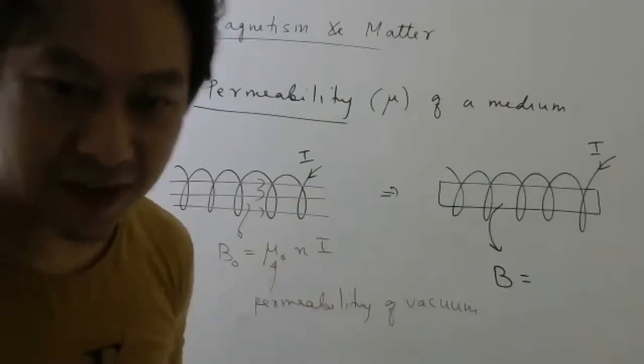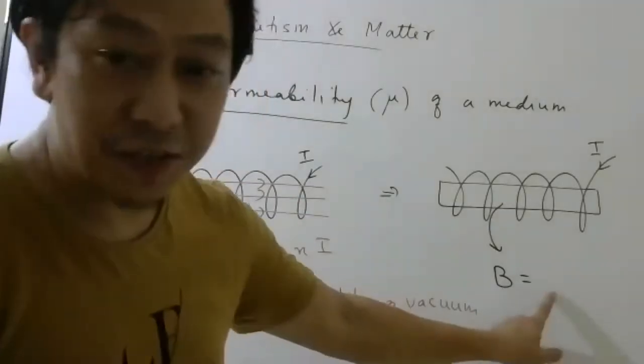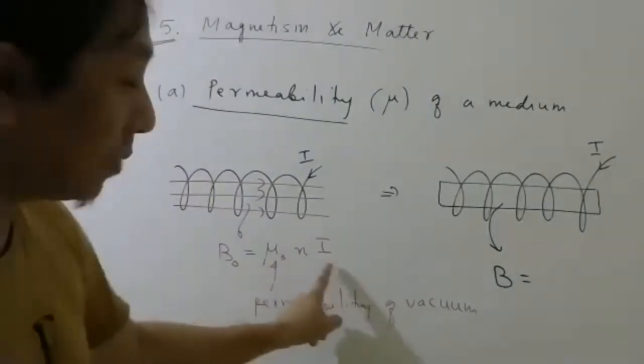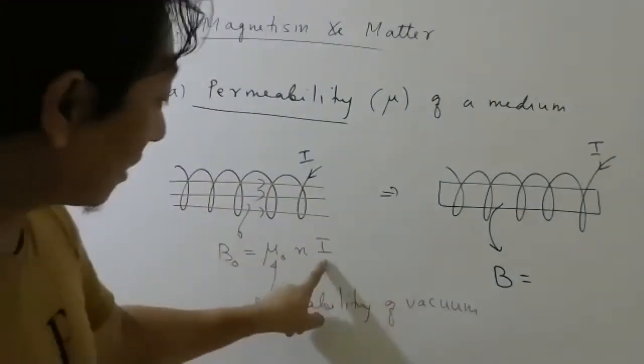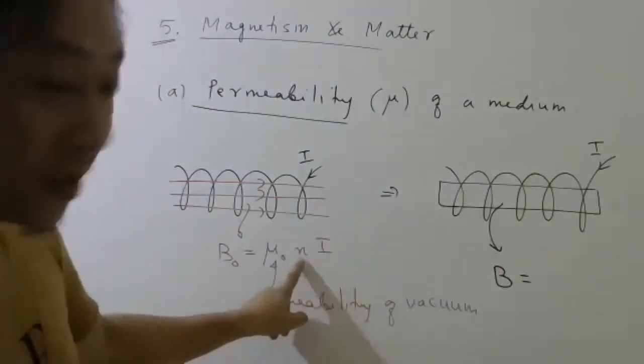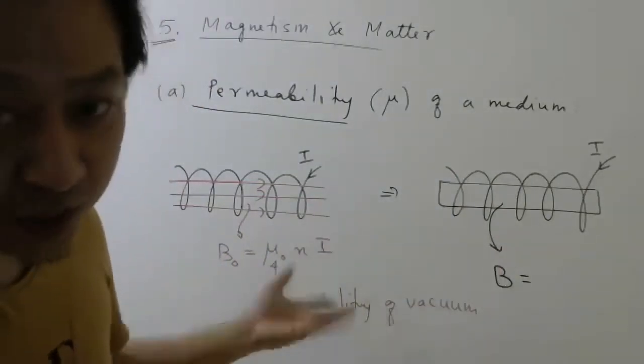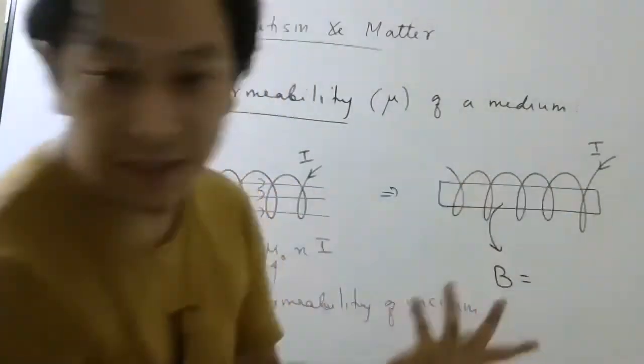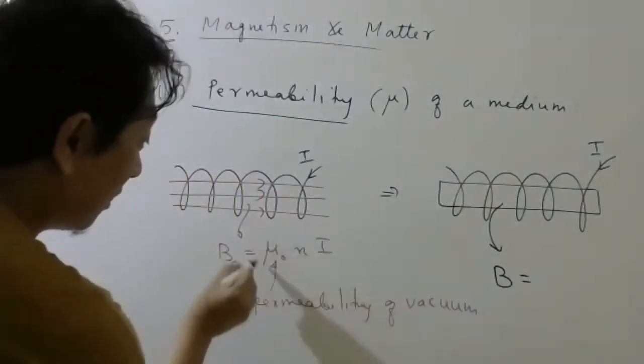It will be different, right? Okay. Now if this is different, then something here should be different. Is current different here? No, current is same. Number of turns per unit length, is it different? No, number of turns per unit length is same only. So this quantity must change.